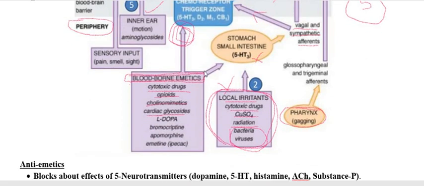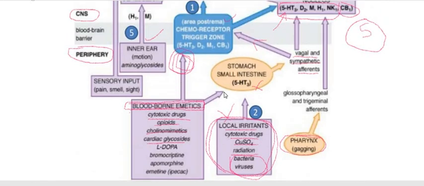The same blood-borne emetics also go through the other pathway, stimulating the enterochromaffin-like cell to release the 5-HT or serotonin.